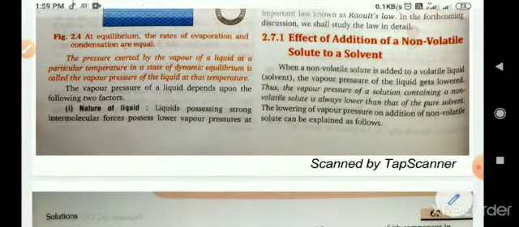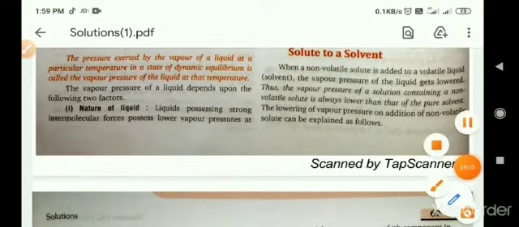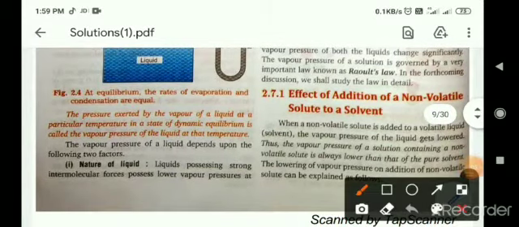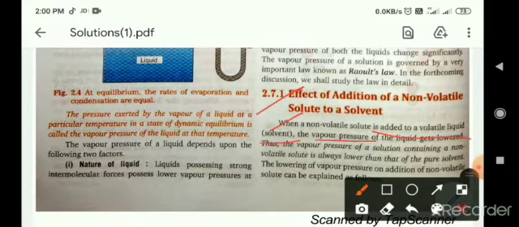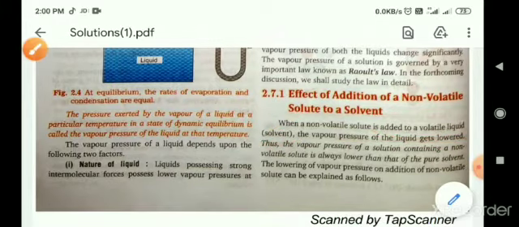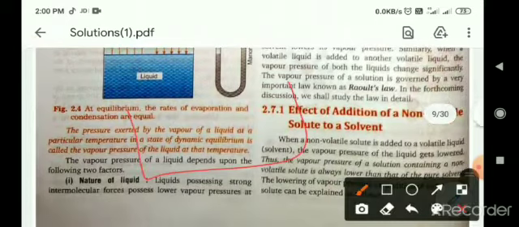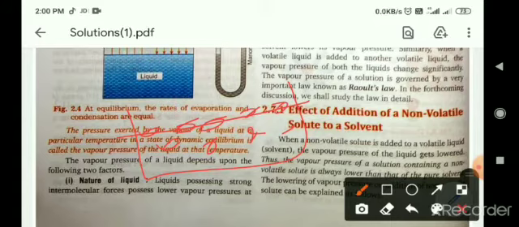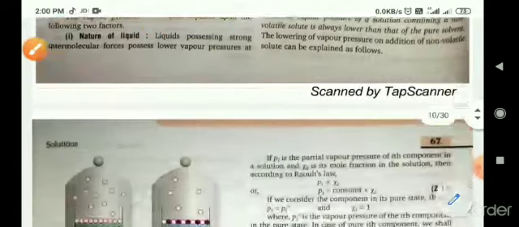Now, what is the effect on vapor pressure of the addition of a non-volatile solute to a solvent? When a non-volatile solute is added to a volatile liquid, the vapor pressure of the liquid gets lowered, because when you add a non-volatile solute to the solvent, these solute particles collect at the surface of the liquid, due to which the vapors of the solvent do not come out easily from the liquid, and the vapor pressure decreases. Okay.